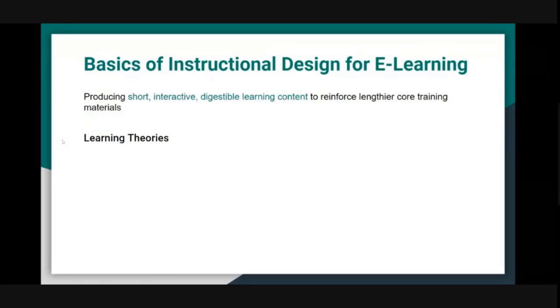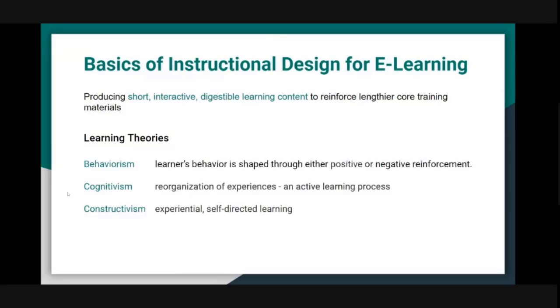So it's good to have a very brief idea about various learning theories at this point. There is behaviorism, cognitivism, constructivism. Behaviorism is based on observable and measurable changes in behavior, and it assumes that the learner's behavior is shaped through either positive or negative reinforcement. According to behaviorists, if you have learning objectives, and those objectives indicate whether the learner has mastered a particular knowledge, their behavior has changed and learning has taken place. That's it. This is what the conventional classroom is based on.